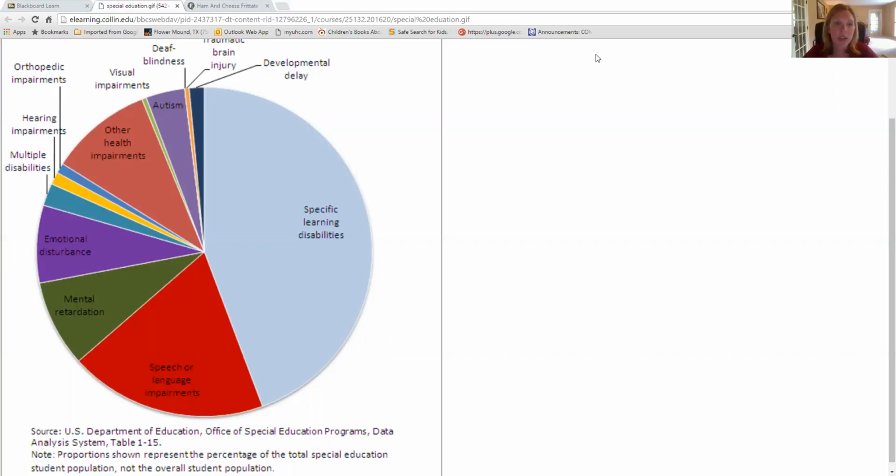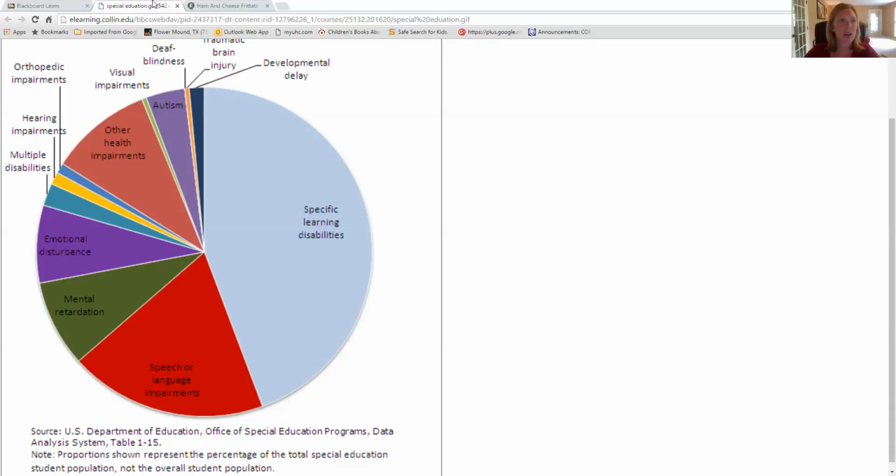A few notes about learning disabilities or disabilities in general. With OHI, specifically ADD and ADHD, and ASD, autism spectrum disorder, 80% of the kids who are identified in those two areas are male. Whereas in the other disability categories, it's about 50-50 across the board. So intellectual disability, speech, specific learning disabilities, you'll see about the same amount of boys as you do girls. But in autism and in ADHD, you see 80% of the kids who are identified as being male. So I think that's interesting and something to pursue a little bit further as far as why that's the case.